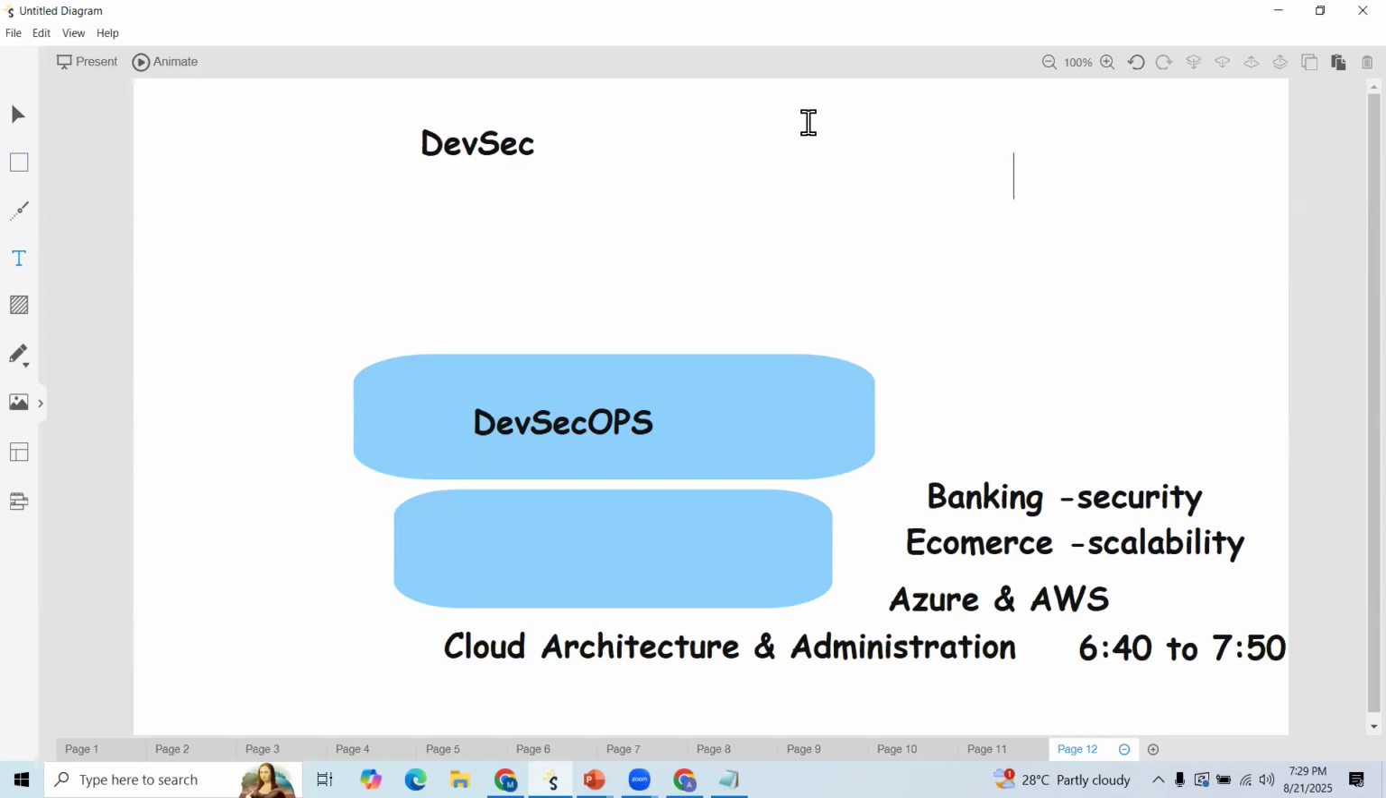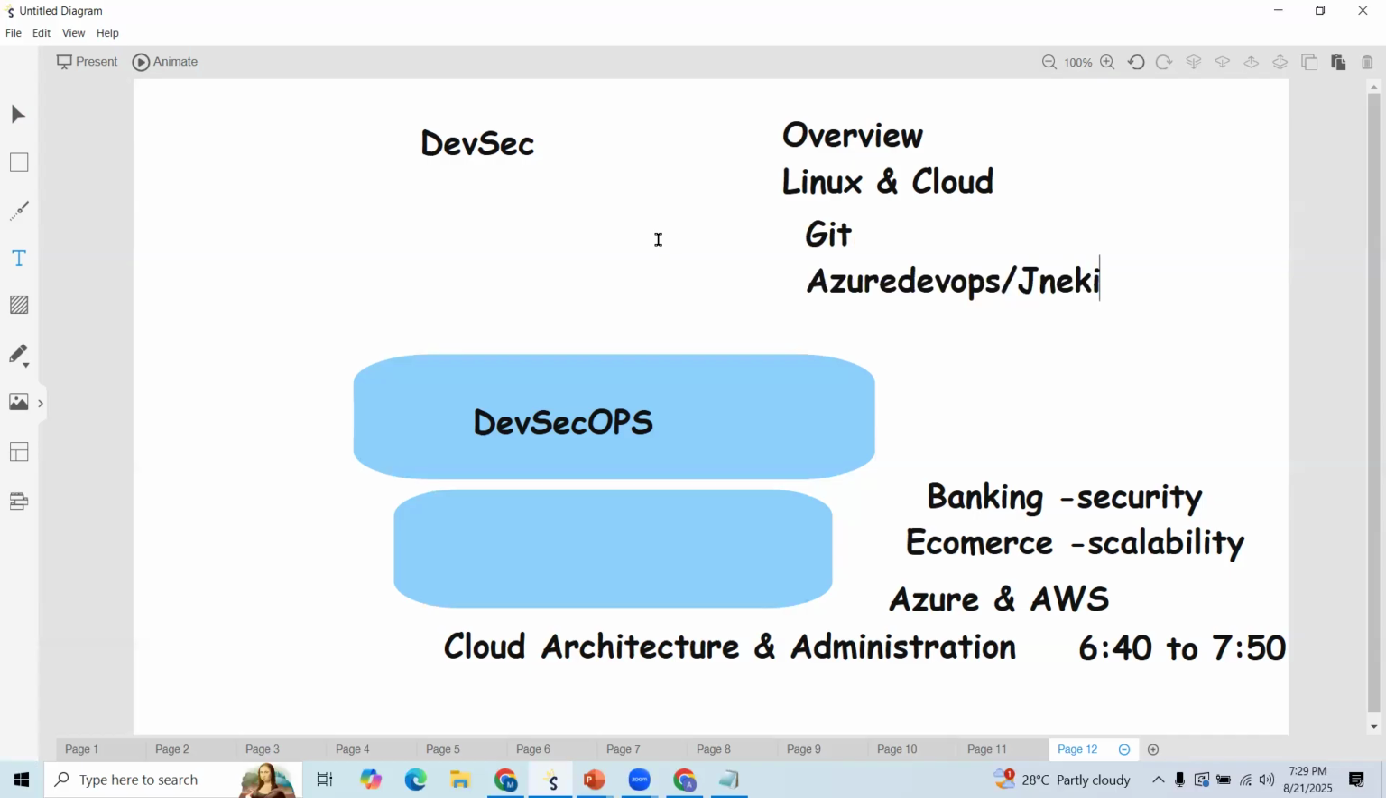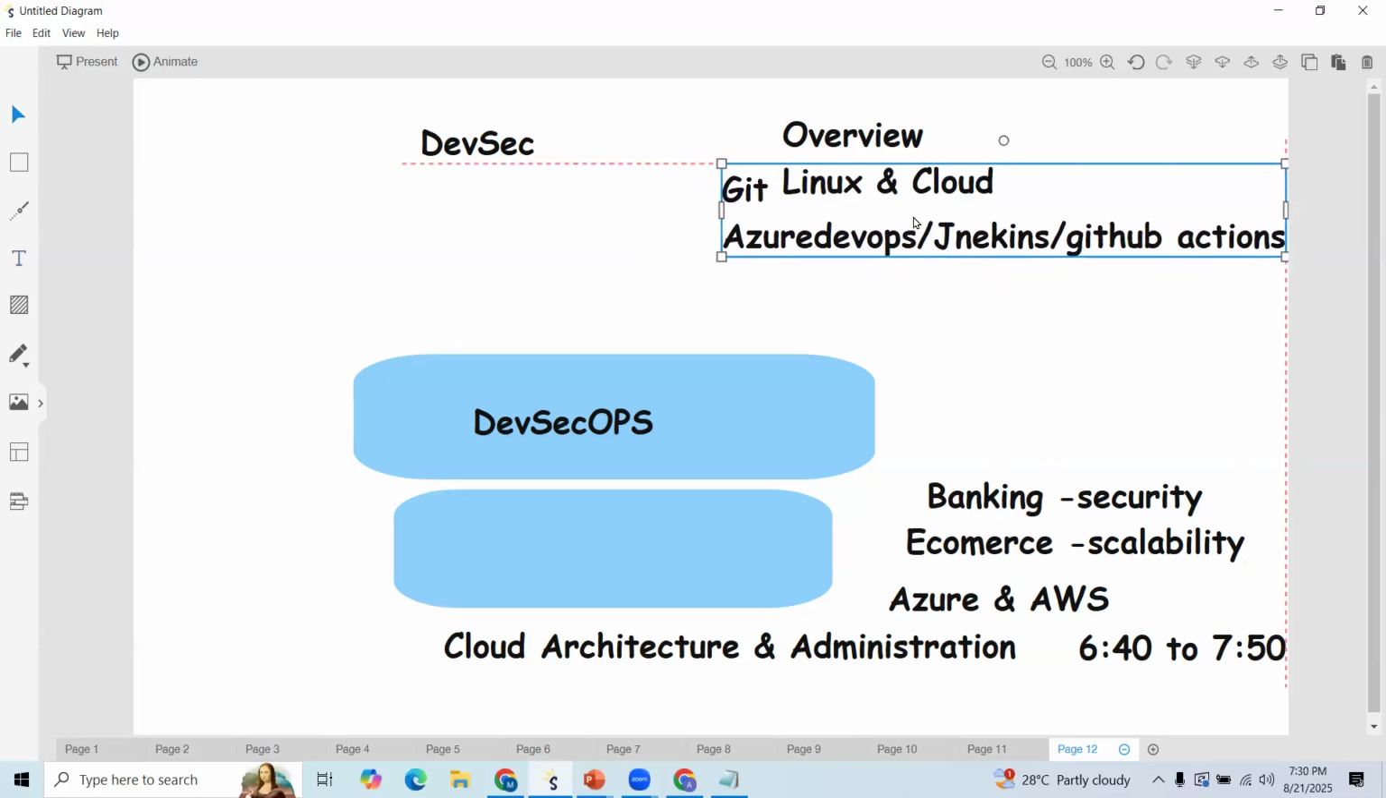First, we'll cover the DevSecOps and cloud overview, and Linux basic commands. Cloud is anyway a separate class, so for whoever is joining only DevSecOps, we'll cover only cloud basics. And then Git and version control, Azure DevOps, Jenkins, GitHub Actions. Why are we covering these? Because based on the project, the requirement may change. That's why we are covering these CI tools.